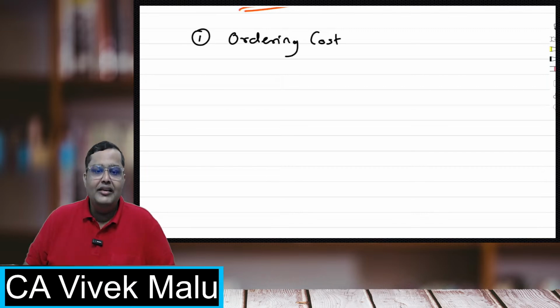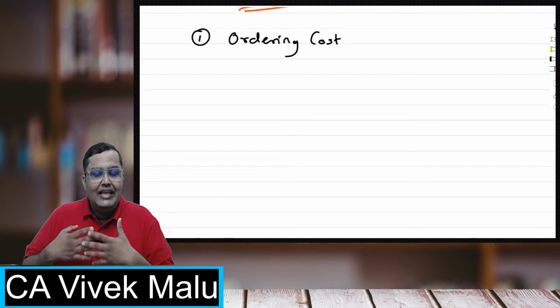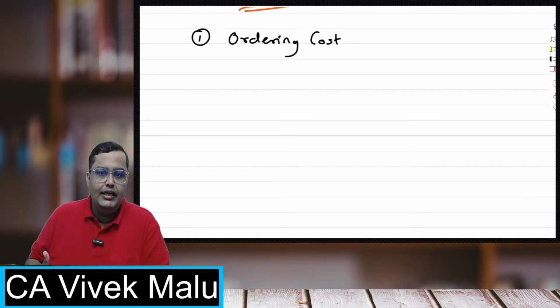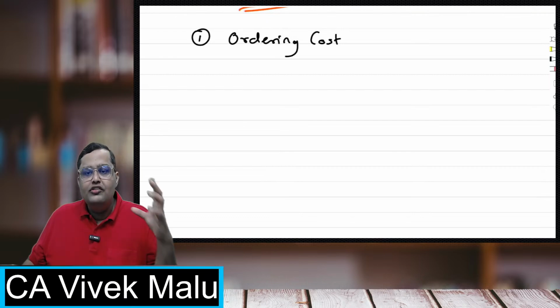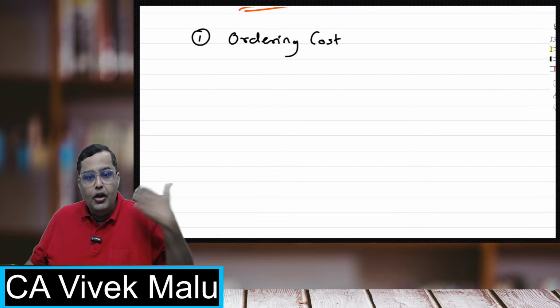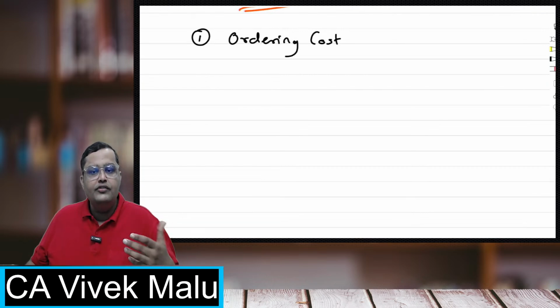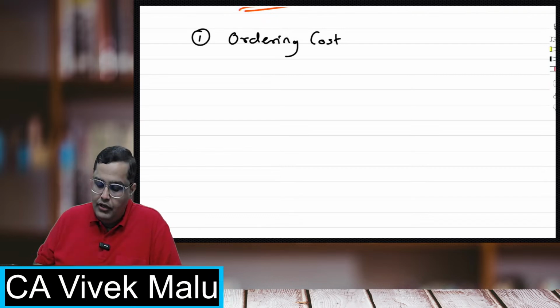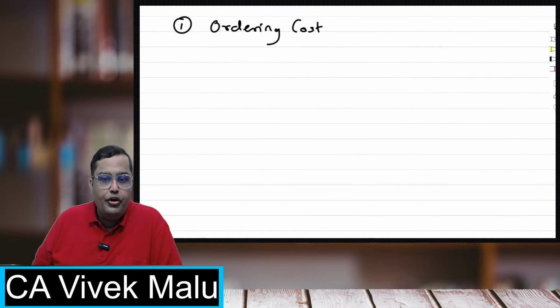See, whenever you are placing an order, you will have to call the tenders. You'll have to give the advertisements in papers to call that tender. Your employees will require time to study those tenders, so their salaries will be spent for this purpose, right? So this all forms part of the ordering cost. The number of times you are making these orders, as many times you have to keep on doing all this stuff, and you'll have to keep on spending money on this. So this is all part of the ordering cost.